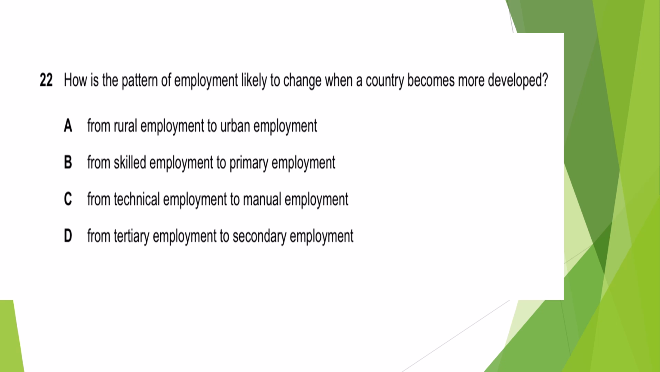From rural to urban, yes, it could be the answer, because initially that was rural and now it's urban. From skilled employment to primary, no, they are going downward. From technical to manual, no. Manual to technical is development, but the other way around is not. From tertiary to secondary, no, not at all. So the correct answer would be A.